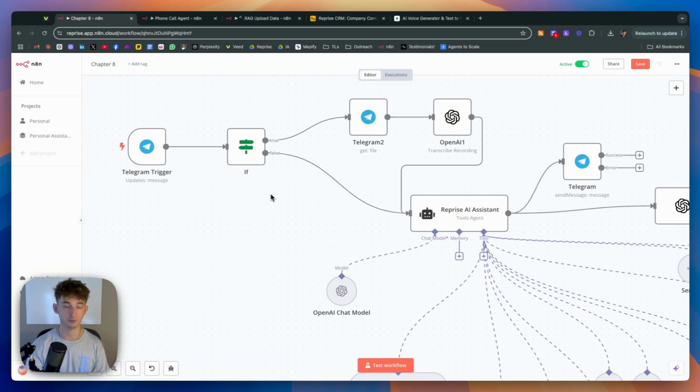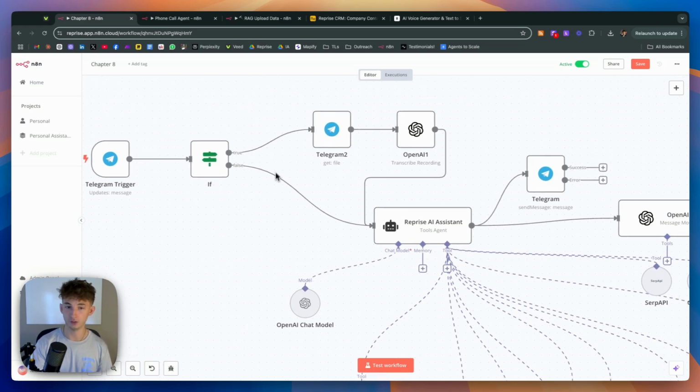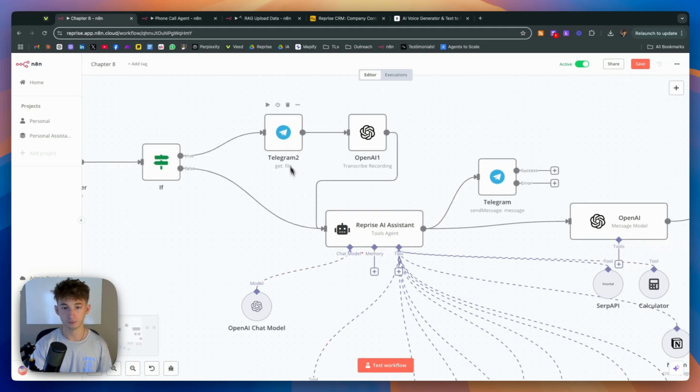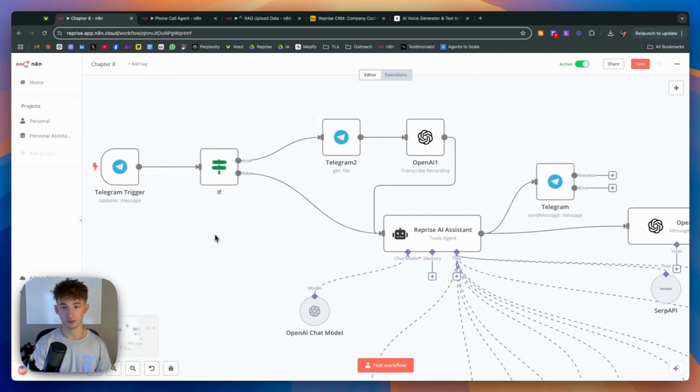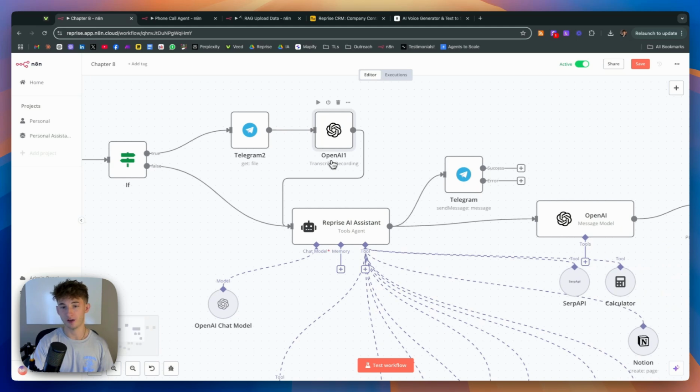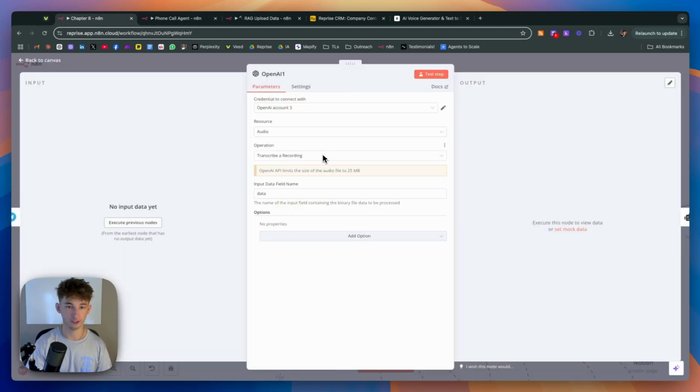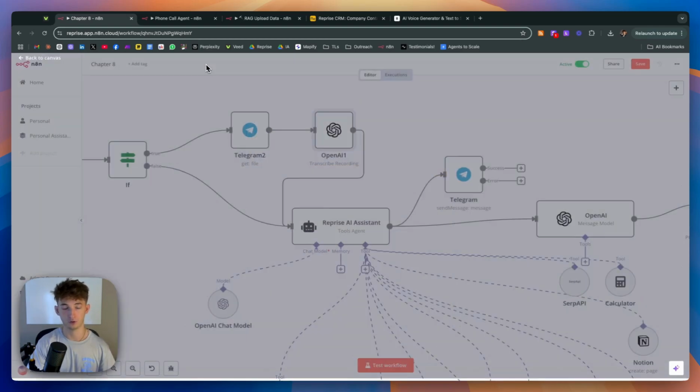We have to split that up because if we're using a voice note, we have to transcribe that voice note and put it into text so we can later give it to this AI tools agent so it can actually understand what we're saying. Okay, so right here, we're just doing a get audio file from the Telegram trigger. Then we're giving it to ChatGPT to have it process this information. So we're not really changing anything about this. Just make sure you're transcribing a recording.